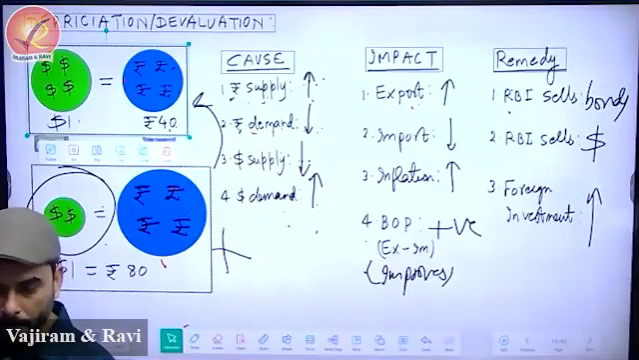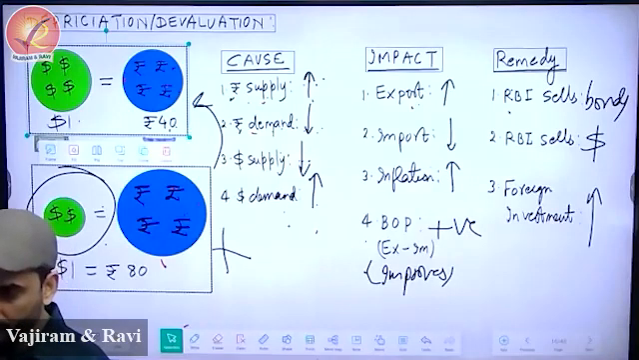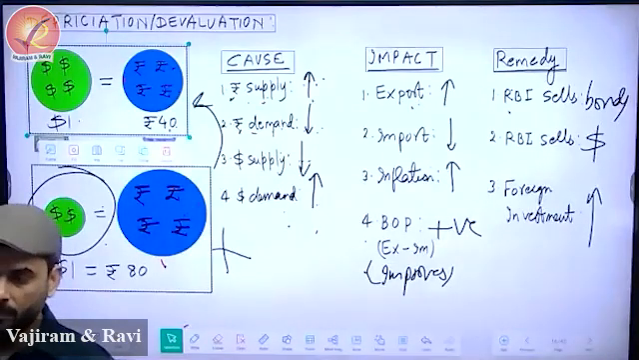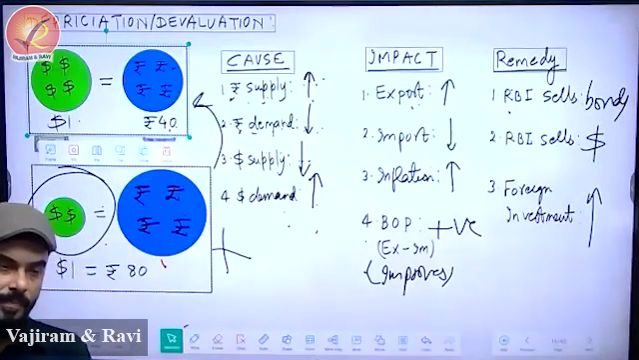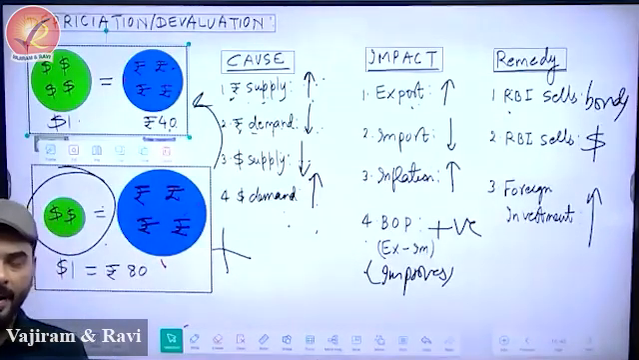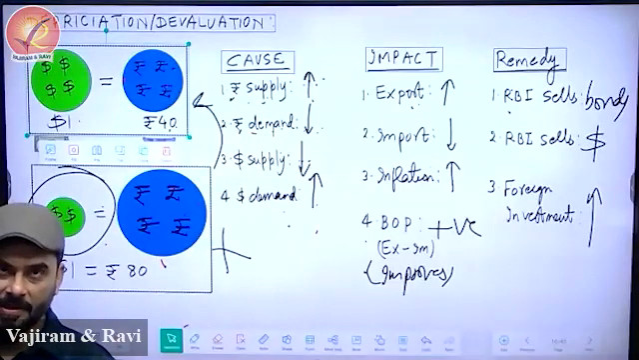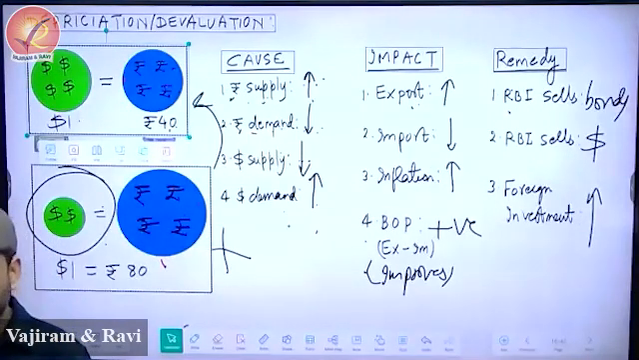Please write, depreciation is the phenomenon where one currency becomes relatively weaker against another currency.